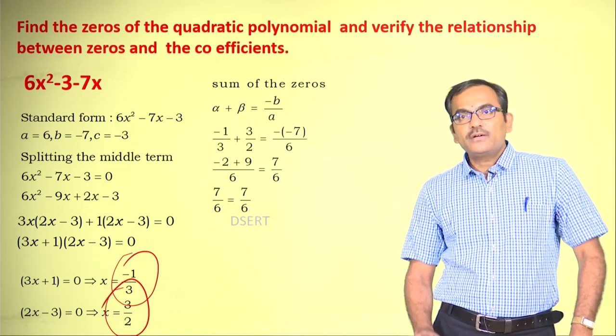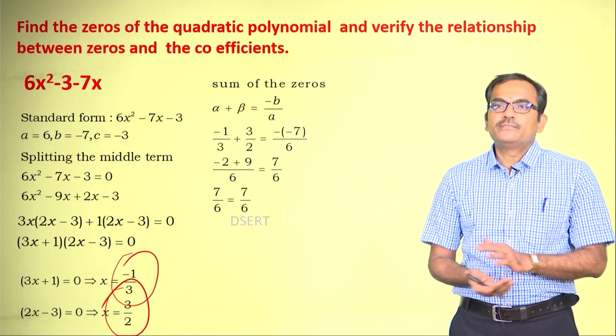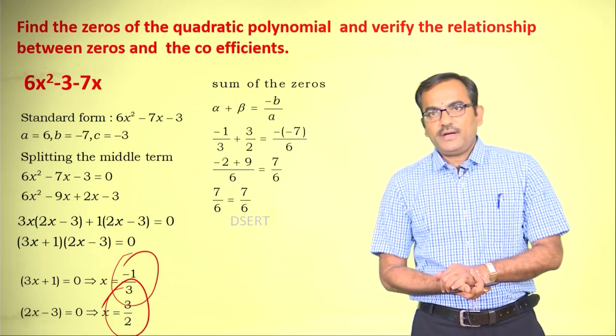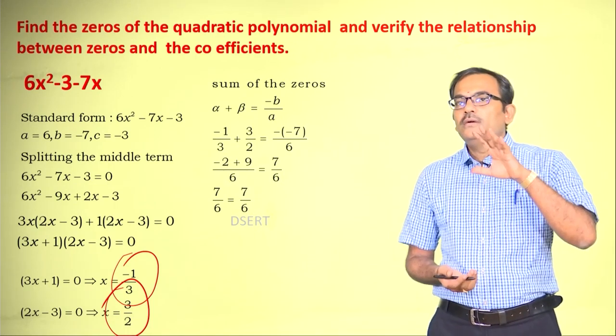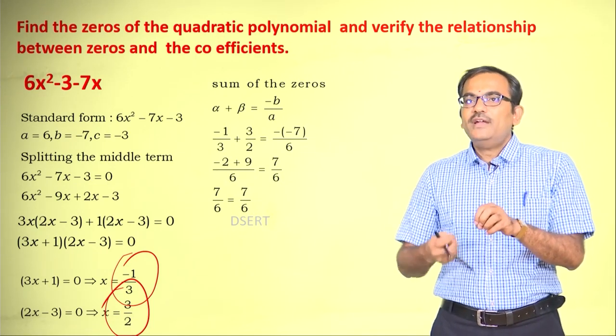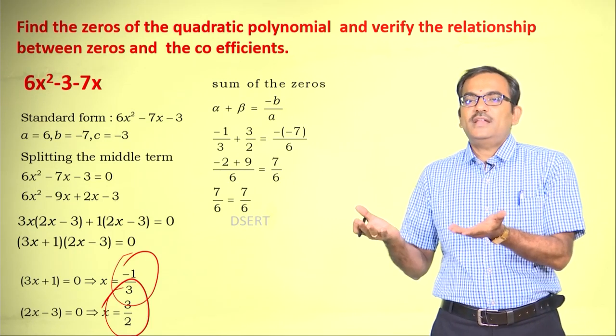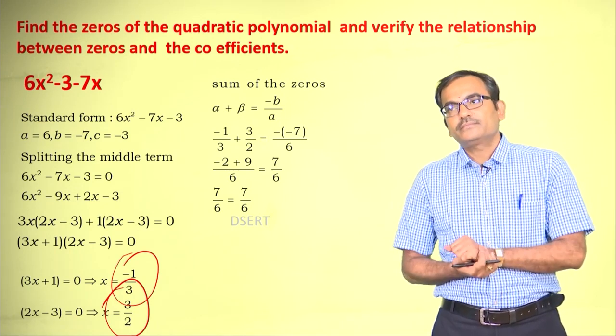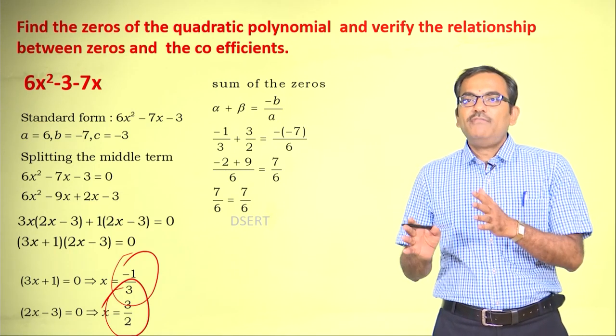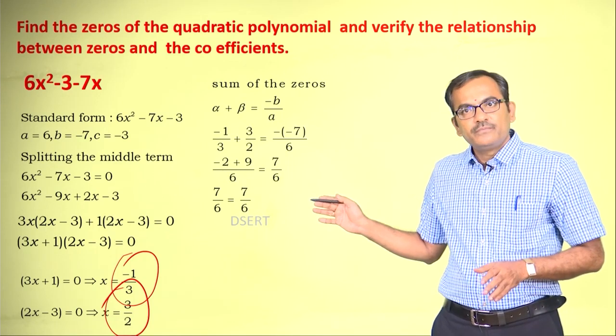Now, let us come back to verification, wherein we need to verify whether the given zeros would definitely fit into the formula and ultimately the LHS and the RHS will be equal or not. So, in this case alpha and beta are substituted here.